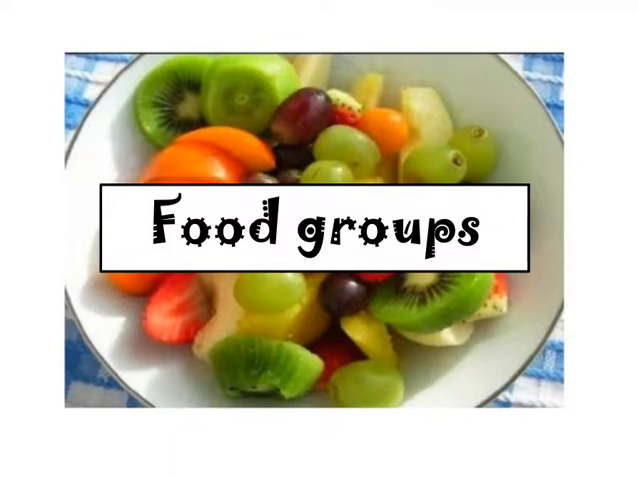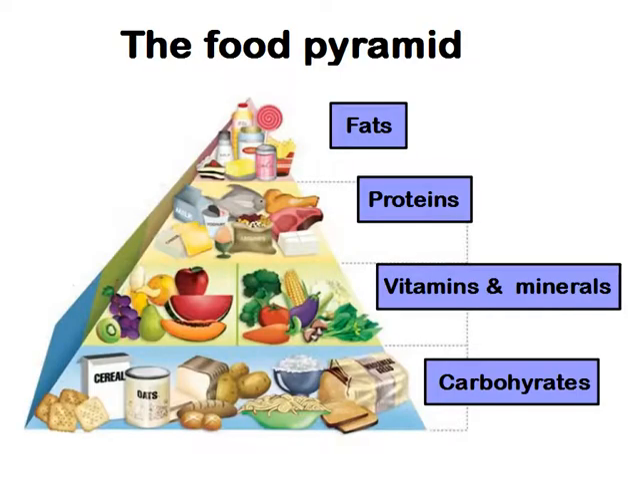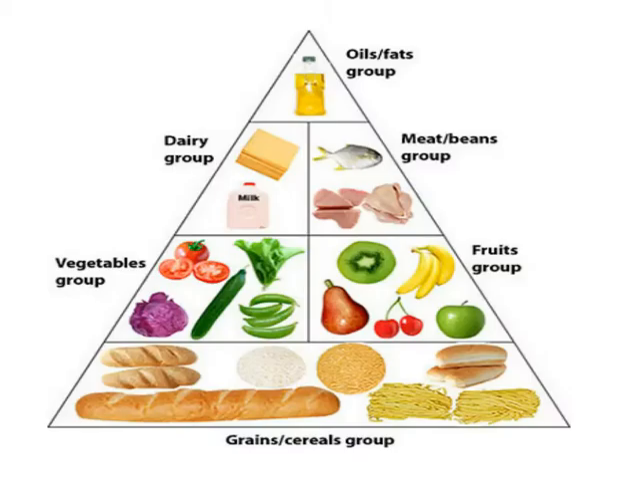But first, let's learn about something called the food pyramid. As you can see, the food pyramid is a pyramid which classifies the different kinds of food that we eat into four main groups. Those groups are carbohydrates, vitamins and minerals, proteins, and fats. Okay, now let's see what is meant by each of these food groups.